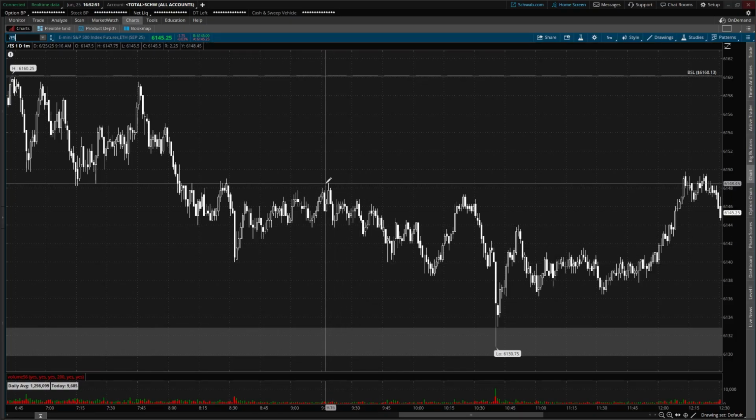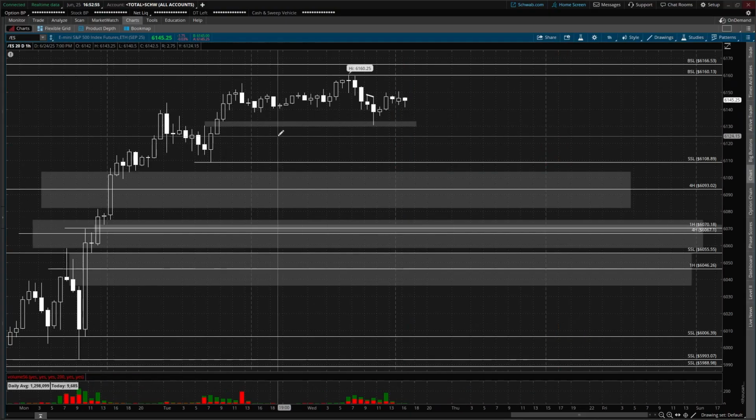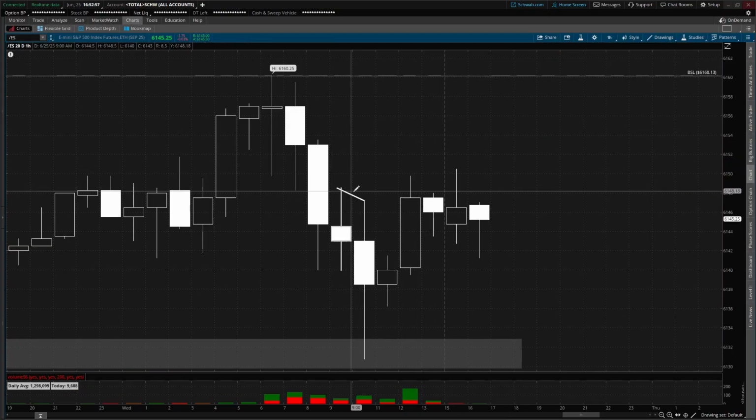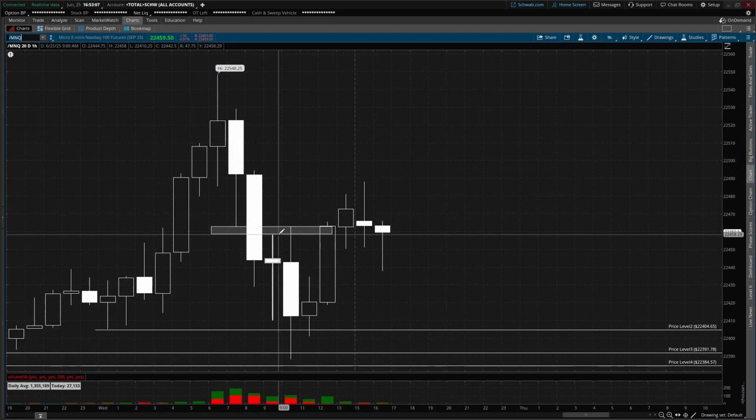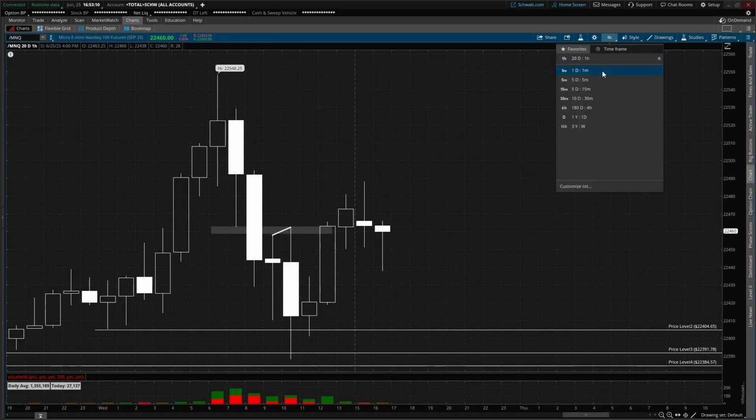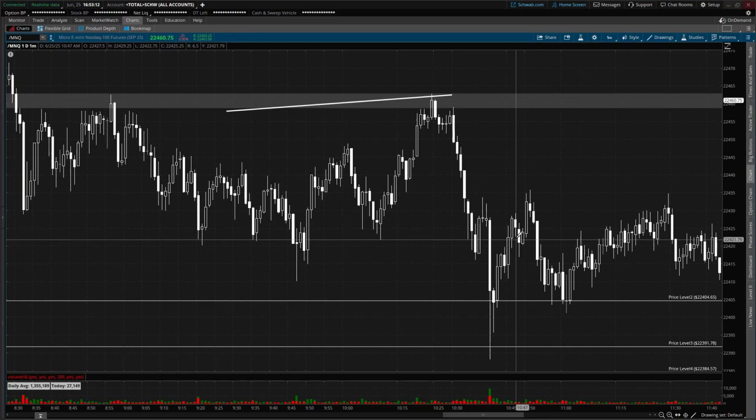We failed to sweep it, making a lower high, mainly just off the 1 hour. We can see that we have that SMT here. Failed to sweep out that 1 hour high, lower high. Coming to NQ, we can see that we swept out that high, higher high. So we have an SMT, we have a higher time frame rejection off the fair value gap.